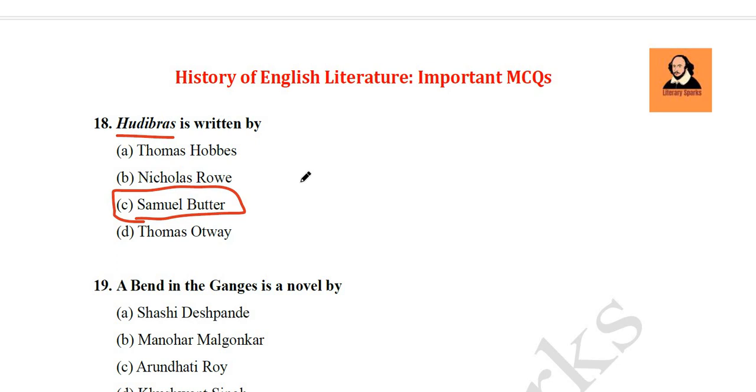And friends, don't be confused that Samuel Butler, the same name, he was a writer in the Restoration period, and there was another Samuel Butler who was active towards the end of Victorian period and early modern period. So he was a novelist, and here Samuel Butler is another person in Restoration period. He is a poet. So remember that point. It's very important to remember that.